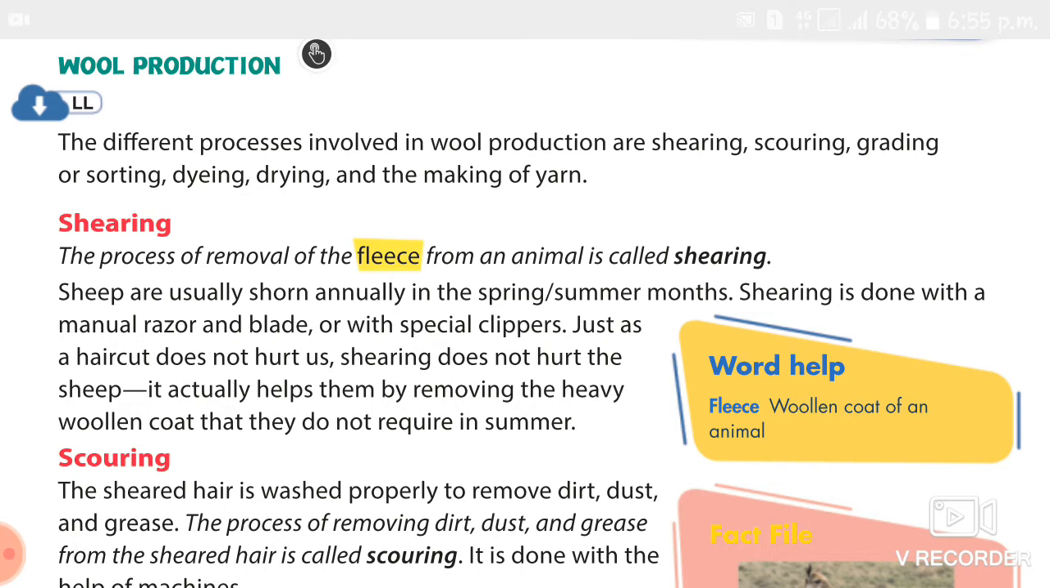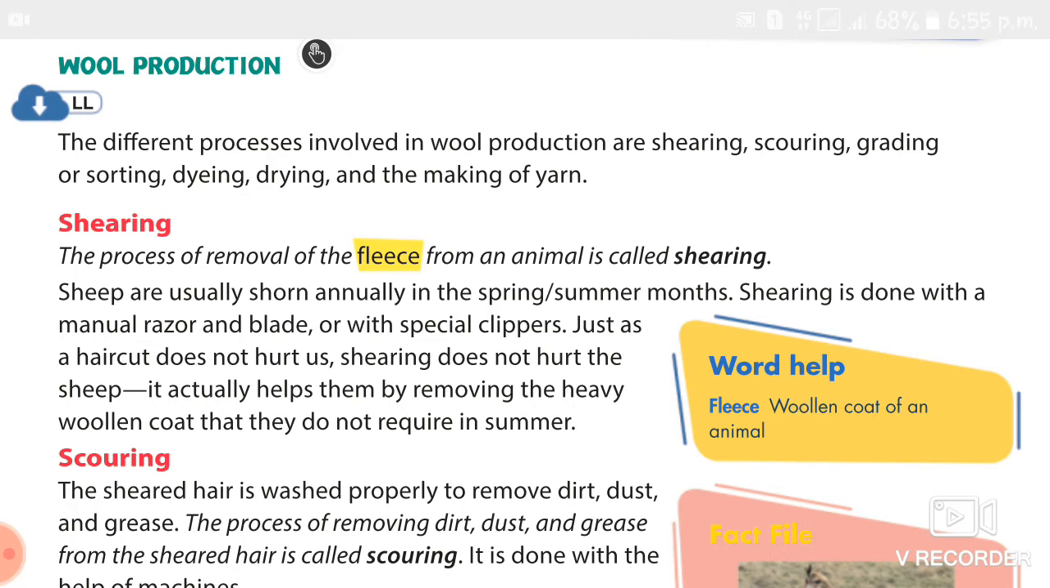Okay, in its lifespan, and wool is a protein fiber. So the different processes of wool production we are going to study. The first process is called shearing. Shearing means the process of removal of the fleece from an animal is called shearing.